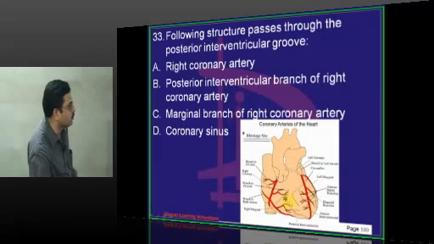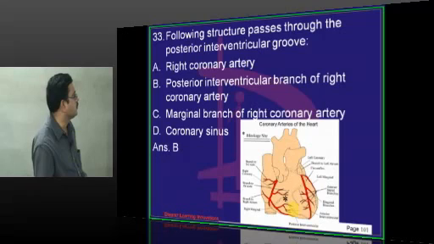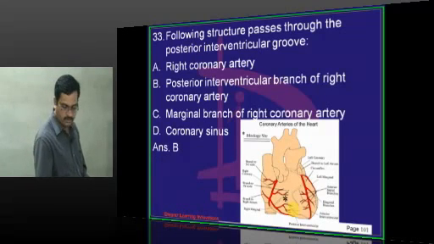Now what you find in the posterior part of interventricular groove is posterior interventricular artery, terminal part of anterior interventricular artery, and the middle cardiac vein. So answer is B, posterior interventricular branch.